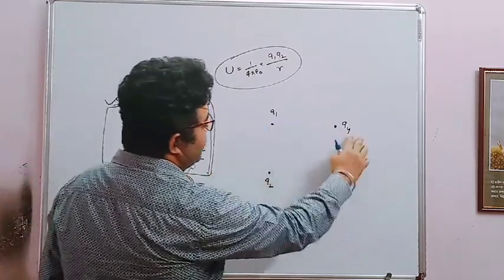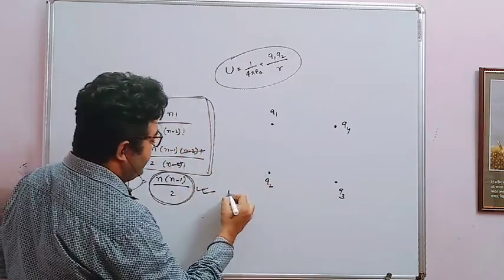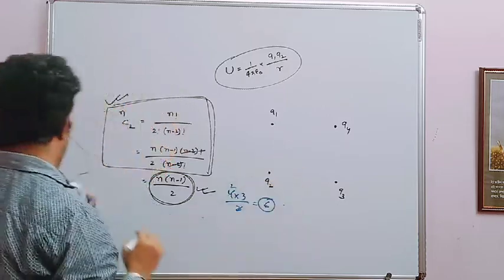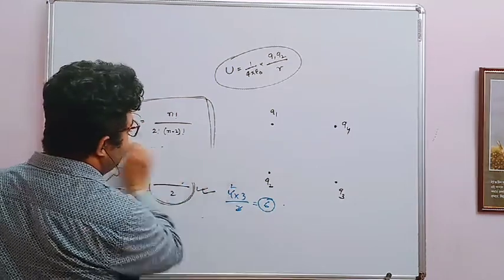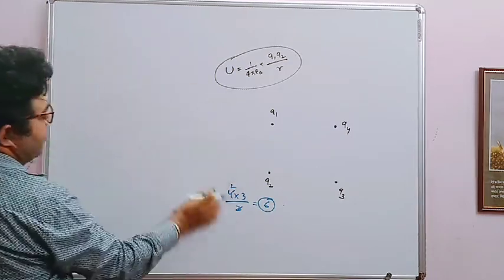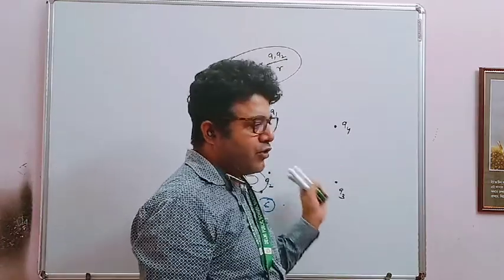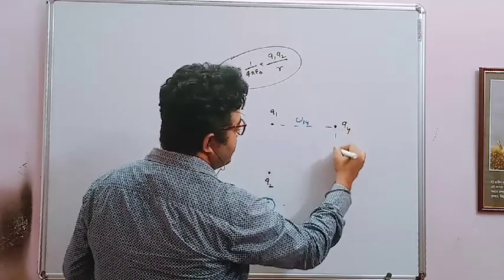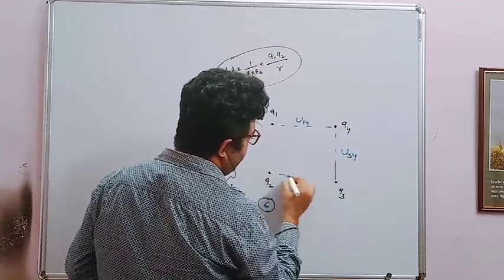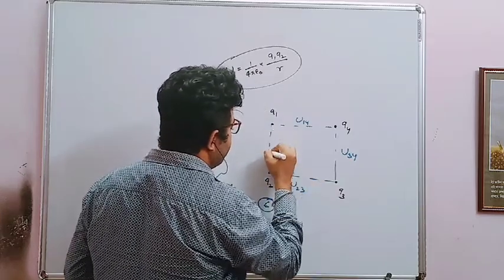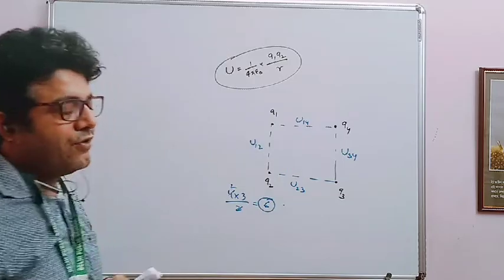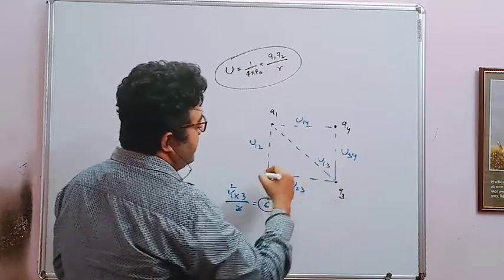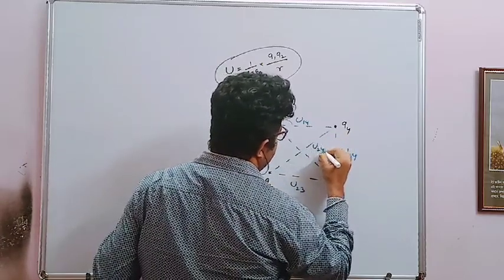So according to this, how many charged particles do you have? 4 charged particles are there. So what do we use? 4 into 3 by 2, that is 6. So according to this formula, how many potential energies are there? You have to write 6. See, one is between 1 and 4, one is between 3 and 4, one is between 2 and 3, one is between 1 and 2. How many do you have? 4. Now you can use this one also, 1 and 3, and you can use this one also, 2 and 4.